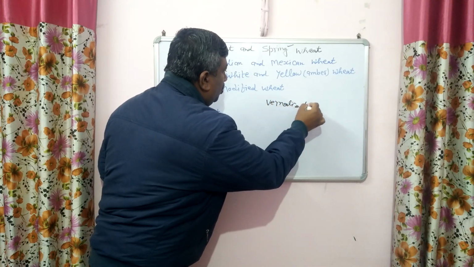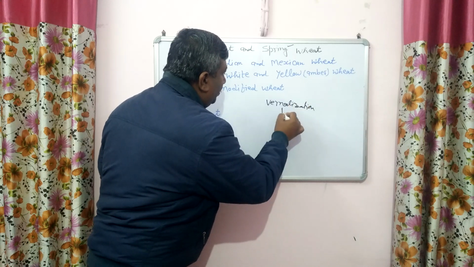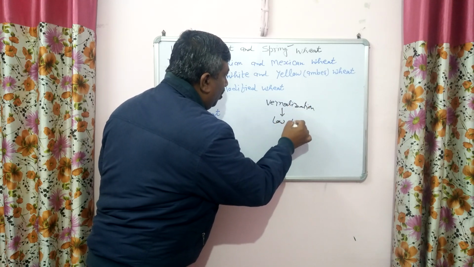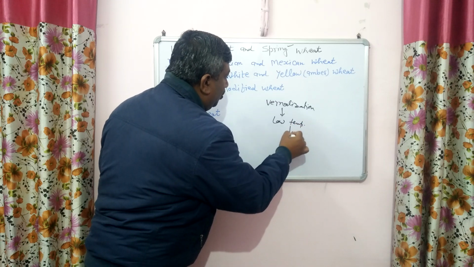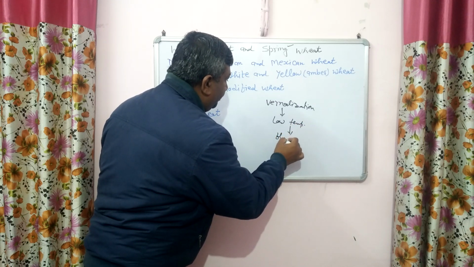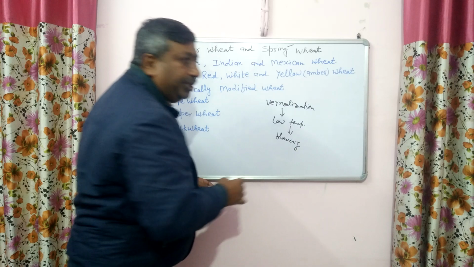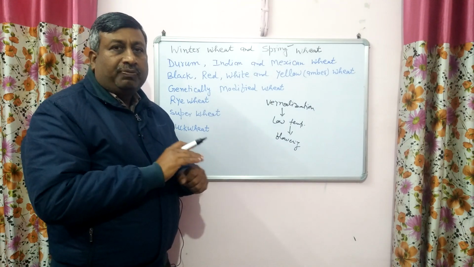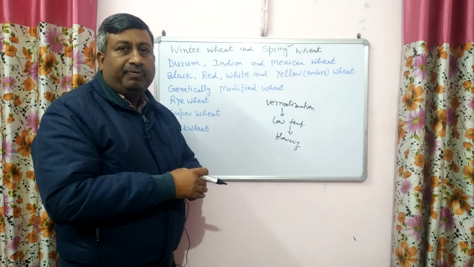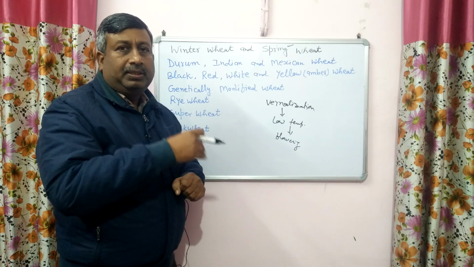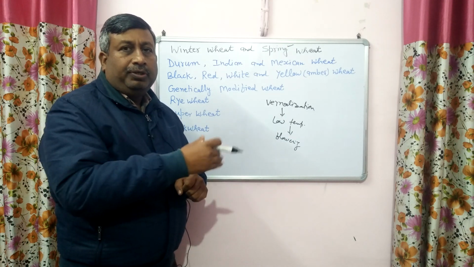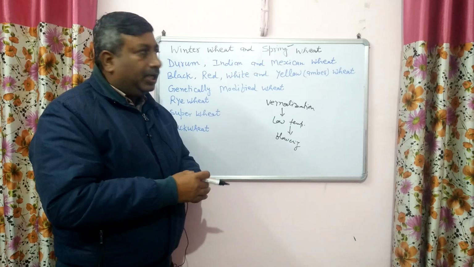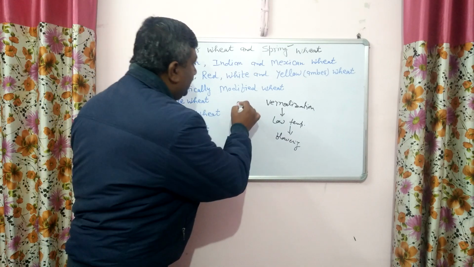Some crops require low temperature. Vernalization is the requirement of low temperature for the flowering phase. If this low temperature requirement is not fulfilled, then the crop remains in the vegetative phase and doesn't convert into the reproductive phase. And winter wheat,